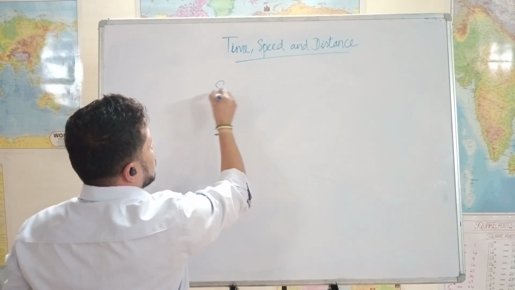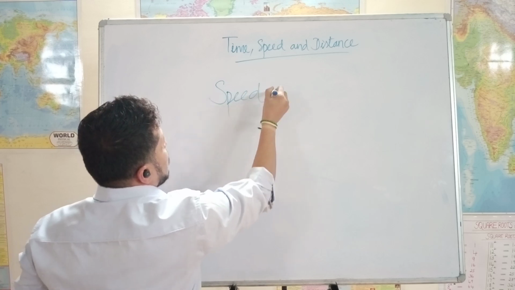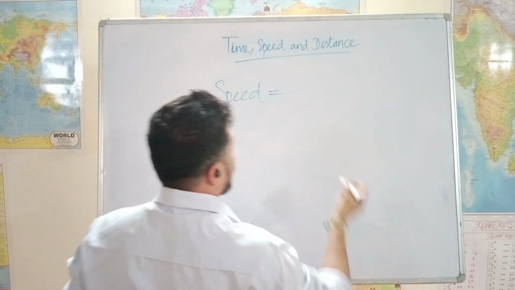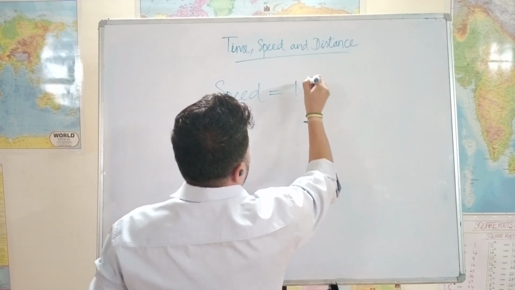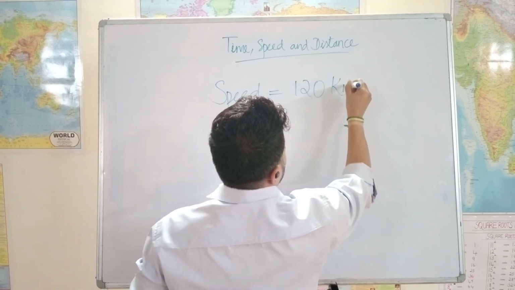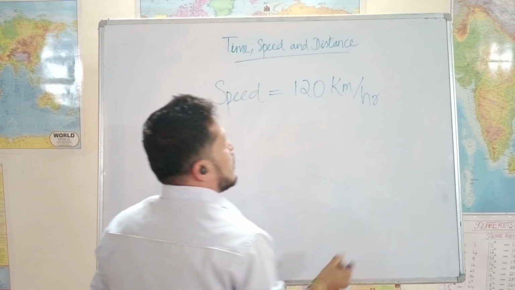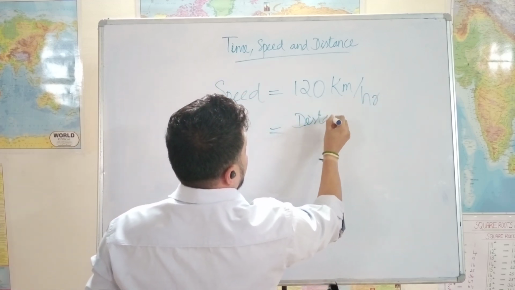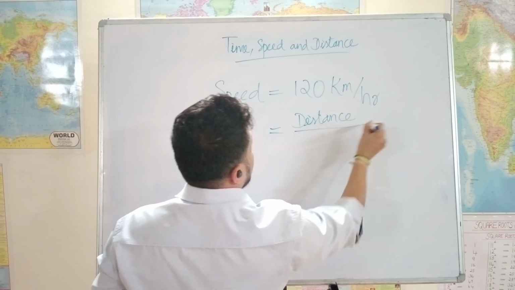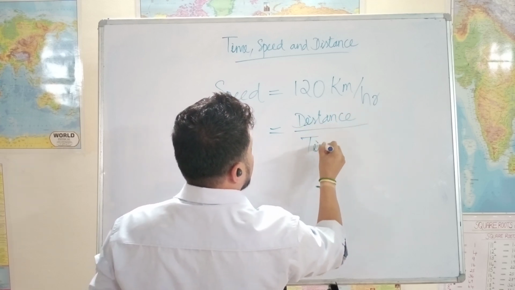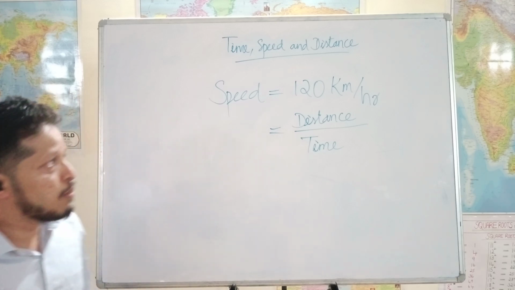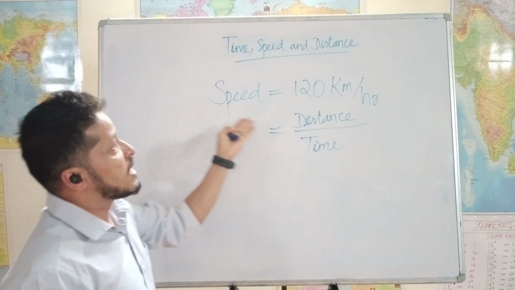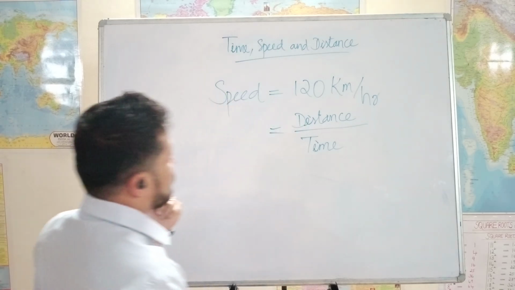Now what is speed? If I ask anyone what speed they drive their bike or car at, they may say 80 km, 120 km, but what they normally say is 120 km per hour. That itself says that distance traveled divided by time taken is the formula for speed. So you don't have to remember the formula, it's very easy. Just like how we normally say speed in kilometers per hour, you can know the formula.